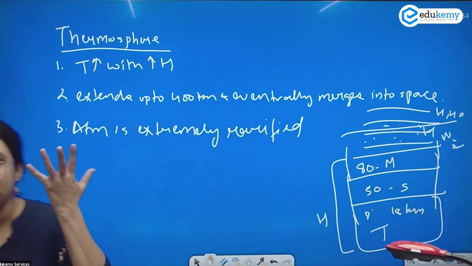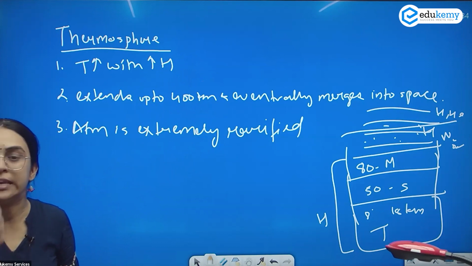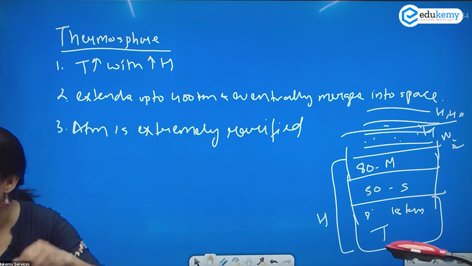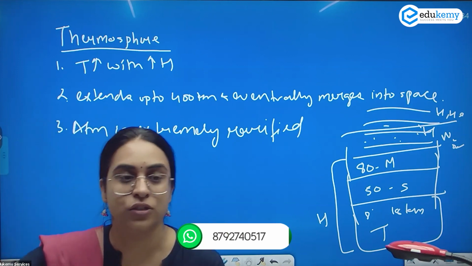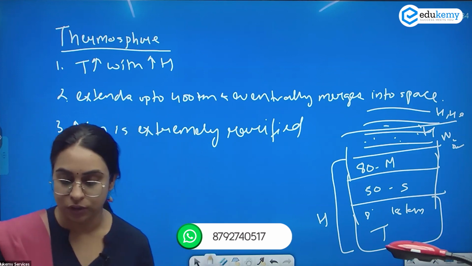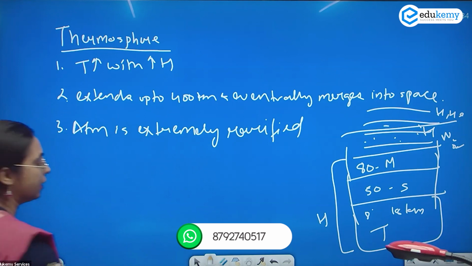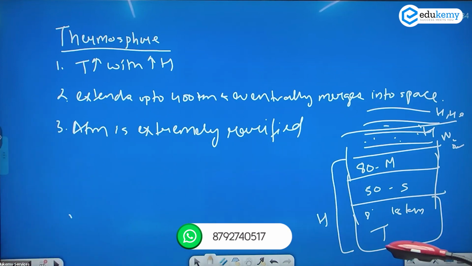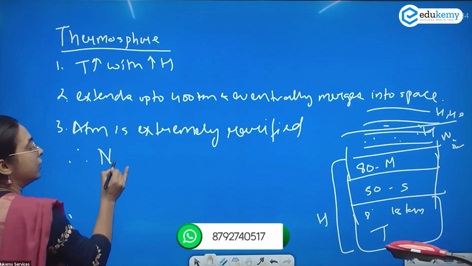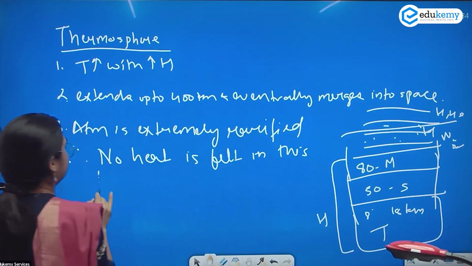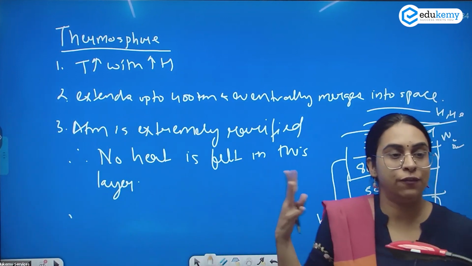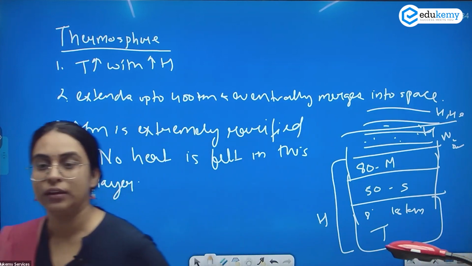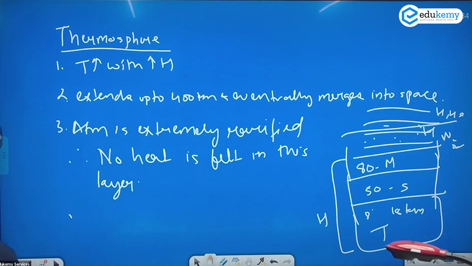Hydrogen and helium are anyway very high up, and these are very light gases, and the atmosphere is also very rarefied. So we don't know exactly where the thermosphere is getting over and where space begins. This is your thermosphere. The atmosphere is extremely rarefied, and therefore no heat is felt in this layer. The temperature is very high, but heat is not felt, because to feel heat there must be air molecules. If there are very few air molecules, you will not feel the heat in this layer, but the temperature is extremely high.